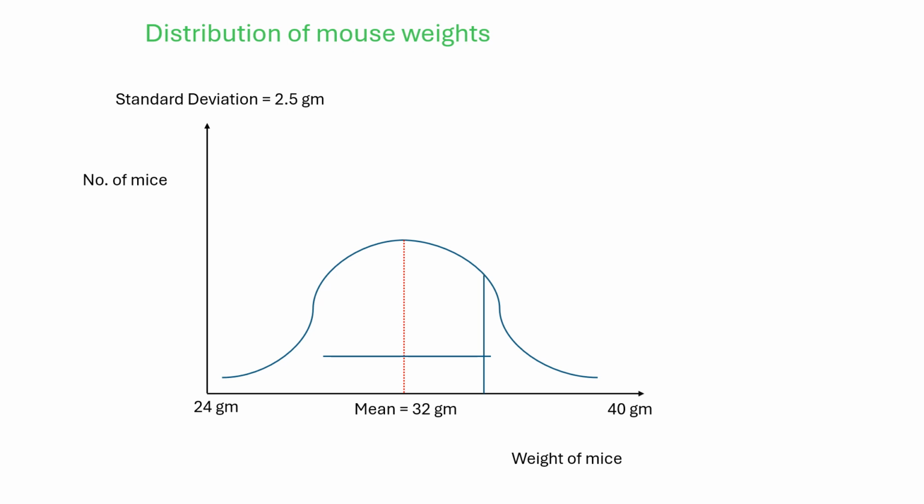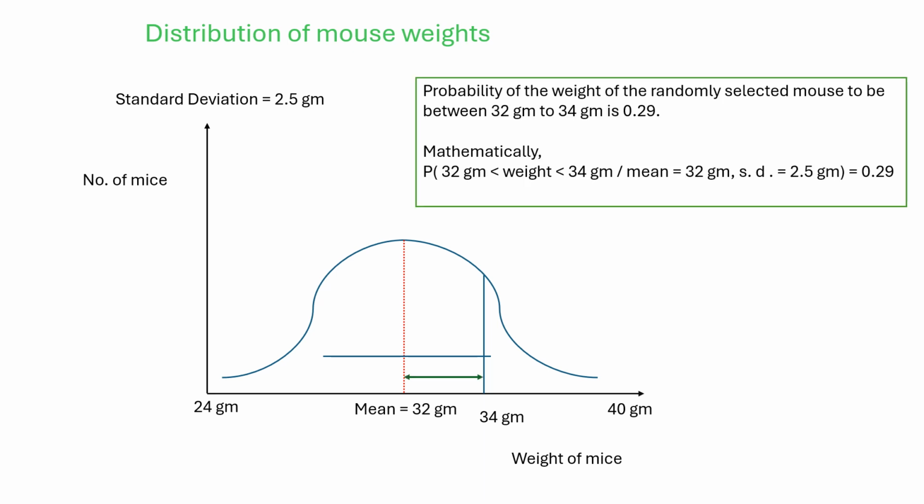Now, let's say we are interested in finding what is the probability. Note the term very much carefully. What is the probability of finding a mouse to have weight between 32 gram to 34 gram? So, the probability of the weight of any randomly selected mouse to be between 32 gram to 34 gram is, let's say, 0.29. Let's consider that this is a given fact, that the probability of the weight of any random mouse to be between 32 to 34 gram is 0.29.